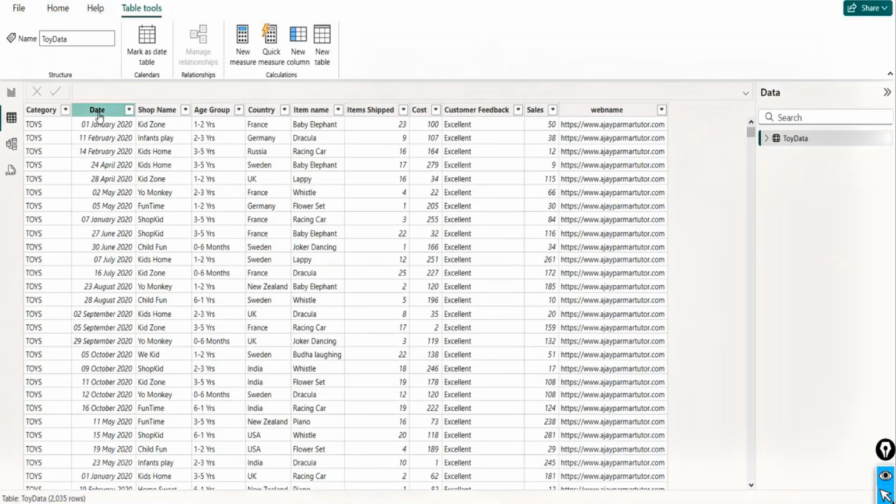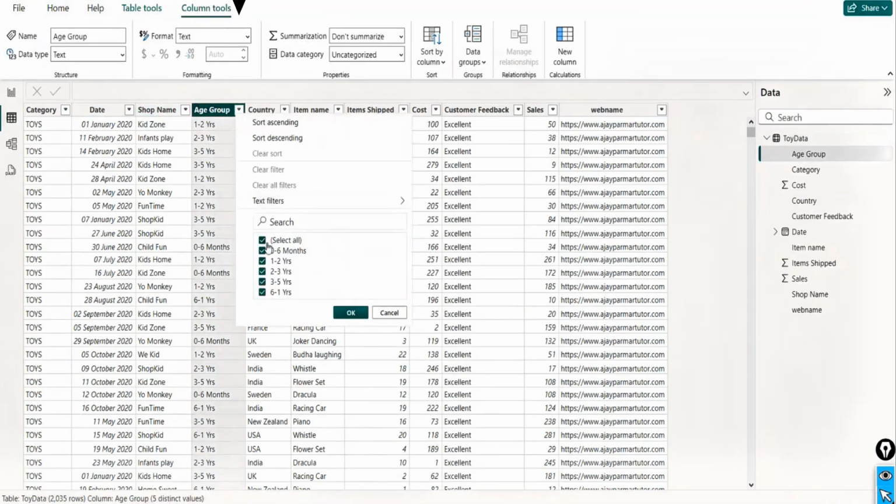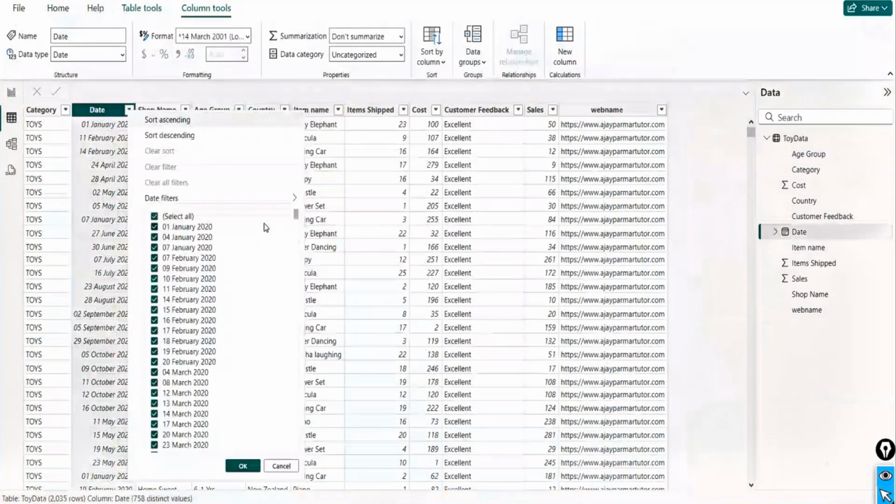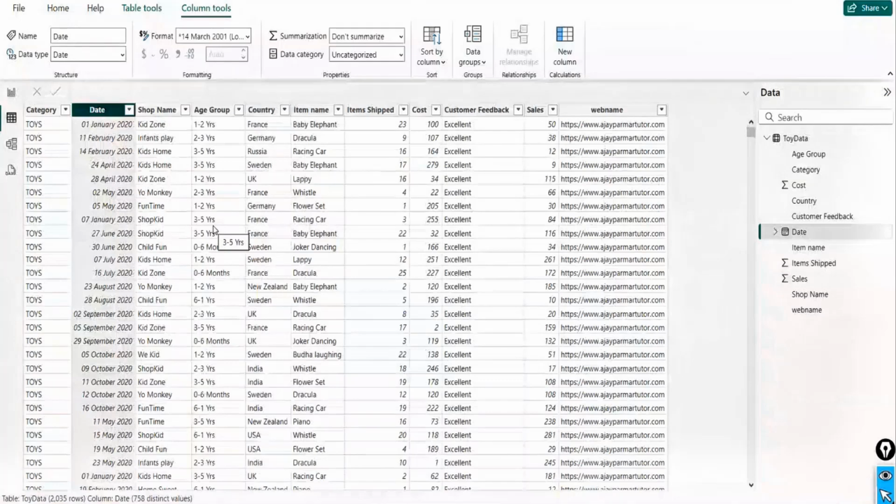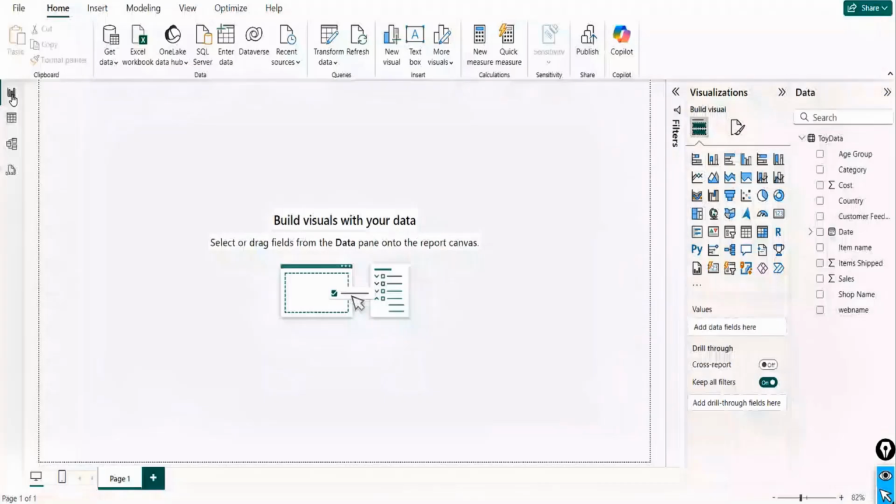This is just a website, let's say. Okay, so different age group categories. So we basically deal with infants, toddlers, and of course the kids, right? So it's like 0 to 6, 1 to 2. Day on day we have data for 3 years, 2020, 2021, and 2022. Simple data. It's a kind of toy shop sales data, where we are tracking the performances.